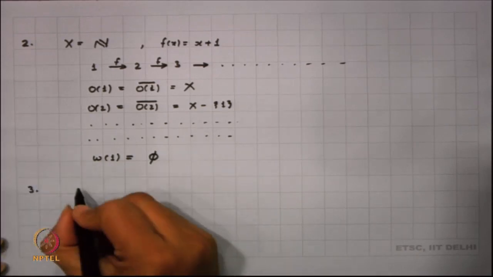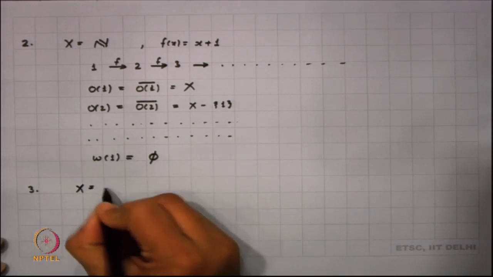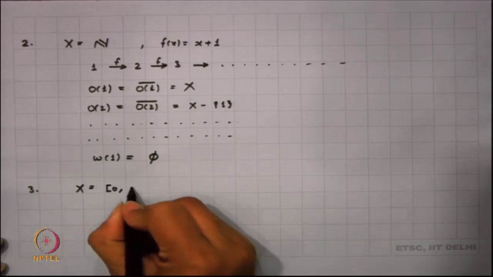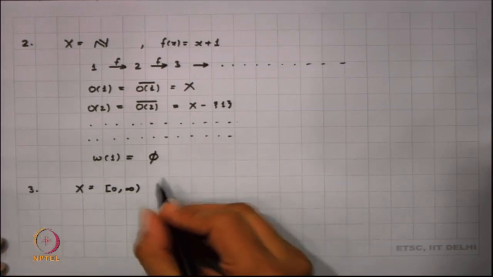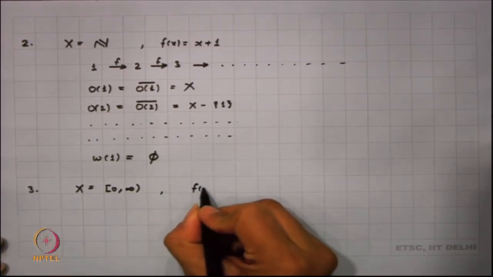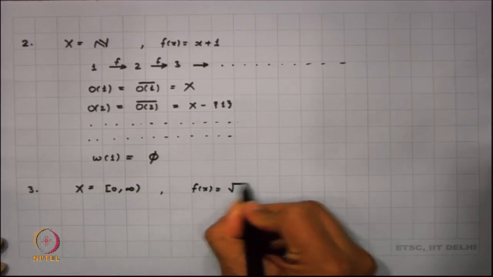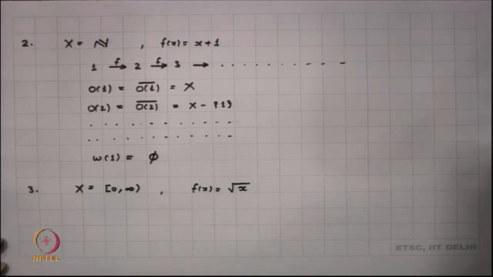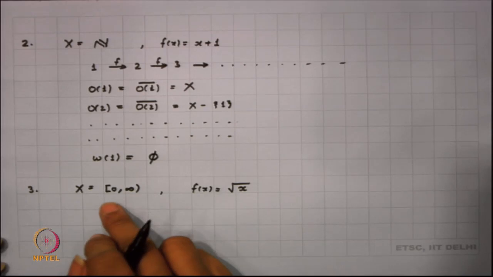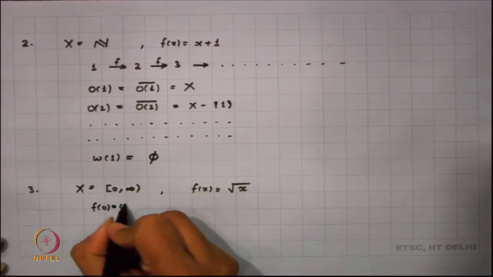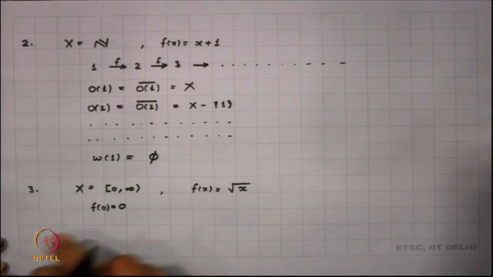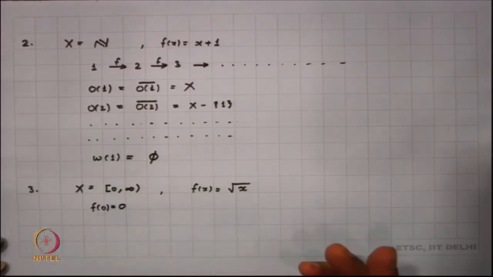Now, here I am looking into my X to be equal to say 0 to infinity. So, I am looking into the positive real line and I define my f to be f of x equal to root x. Now, we very well know here that 0 is a fixed point, f of 0 is 0, and if I look into the orbit of 0, it is always going to be equal to 0 itself.